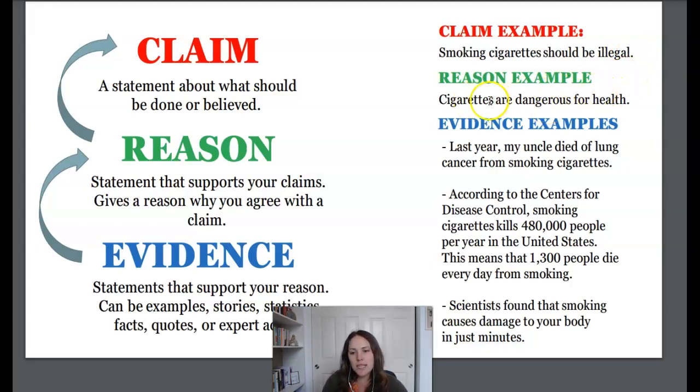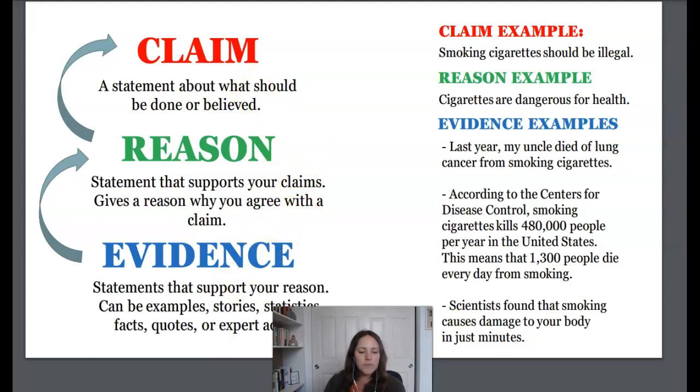Then a reason example is cigarettes are dangerous for health. So that's doing more explanation, explaining more about the claim and why they think what they think. And then here's some evidence examples. Here's an example from a personal experience. Last year, my uncle died of lung cancer from smoking cigarettes. Then here's another example from statistics. And then here's another example that they got probably like a quote from a science article or magazine or something. Okay, so that's just a quick example to show you what claim is, reasoning is, and then evidence.